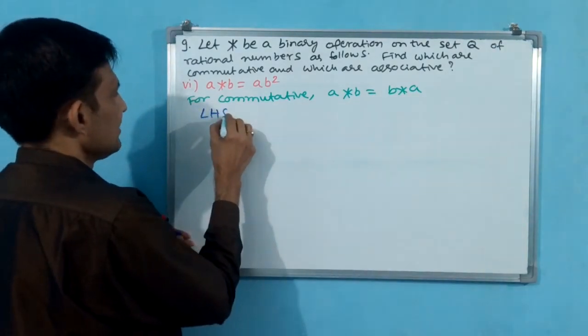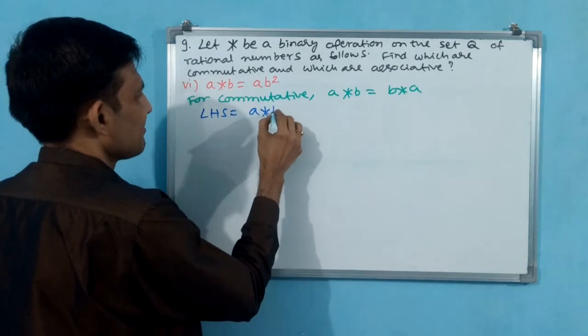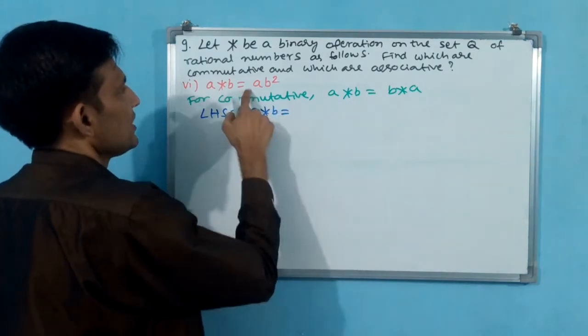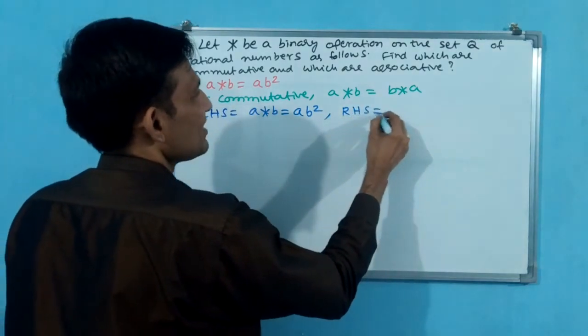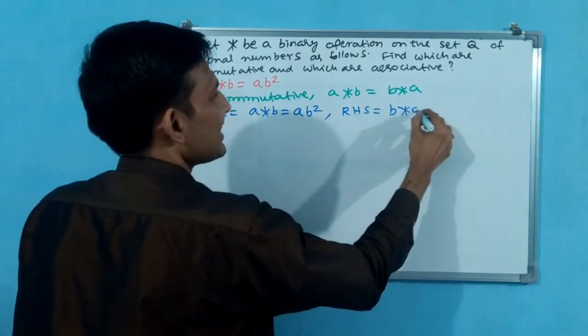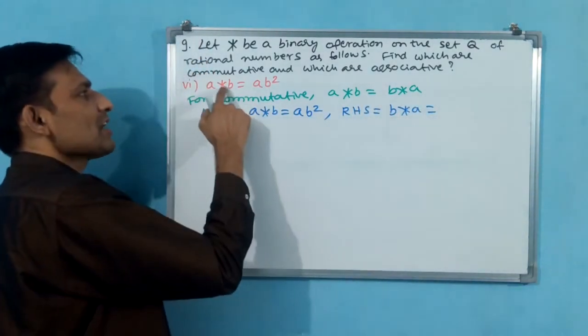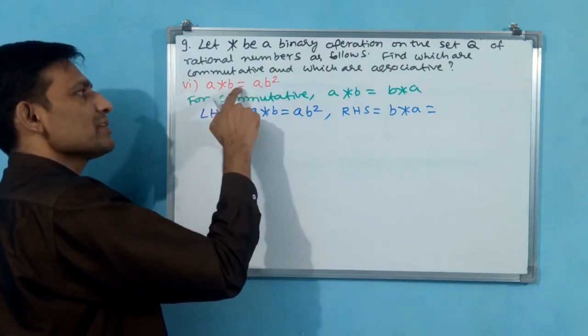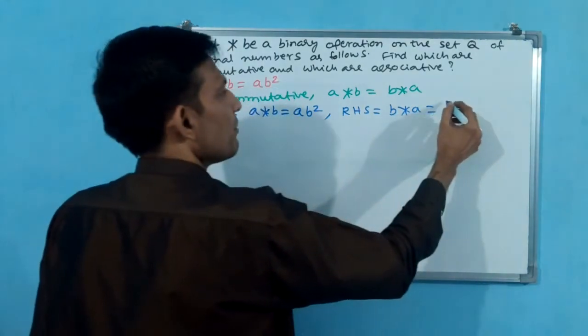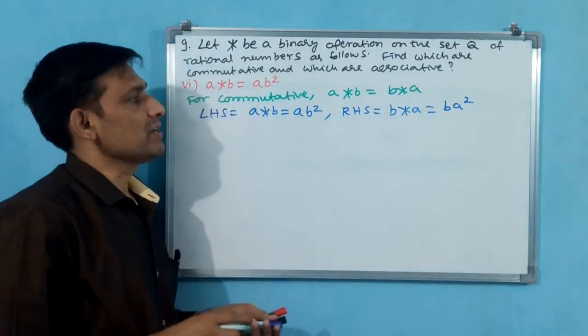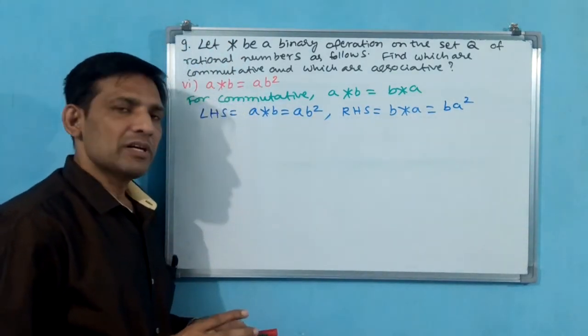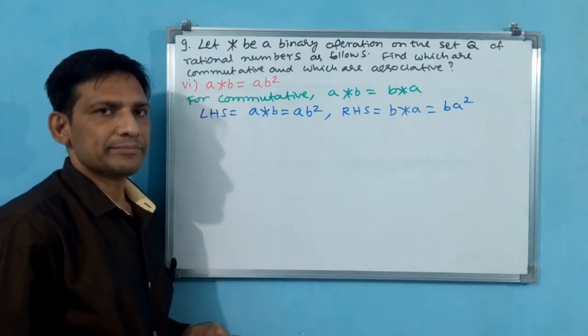Now you write LHS. LHS is equal to A star B, AB square. RHS is equal to B star A. Now A star B means AB square. B star A means BA square. Now you tell me, AB square is going to become equal to BA square?